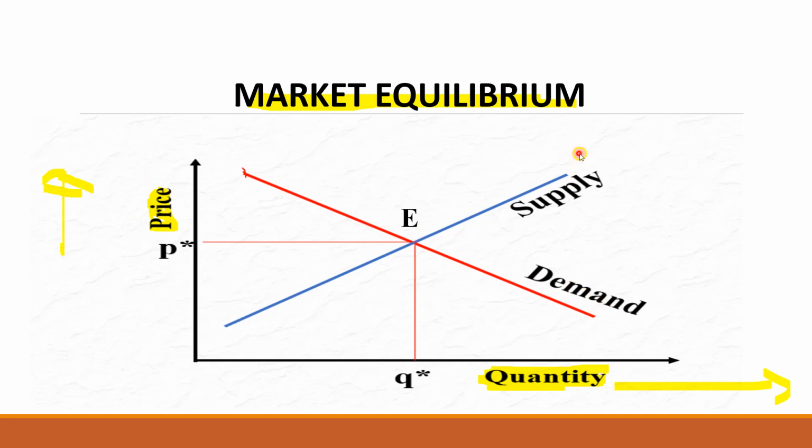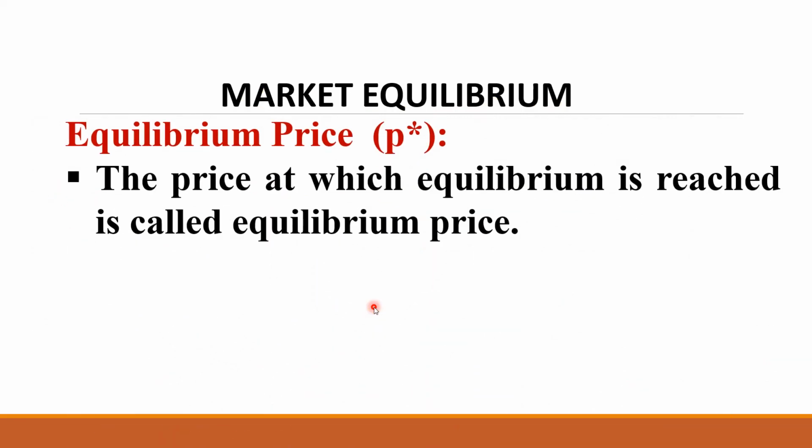Then you have to draw this diagram, the demand curve and supply curve, and indicate the point where equilibrium is derived, and then denote the equilibrium price and quantity corresponding to the equilibrium point, and then you have to define as shown here. Equilibrium price, this also you have to write in addition to the diagram. The price at which equilibrium is reached is called the equilibrium price. This is the answer for the question I have mentioned.